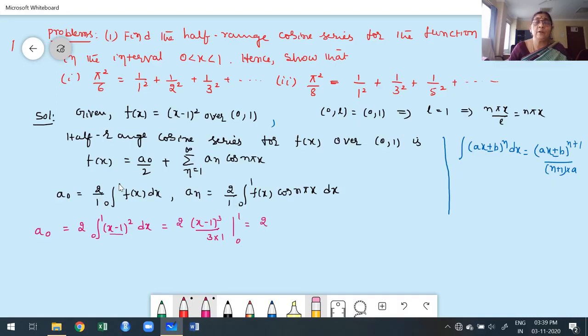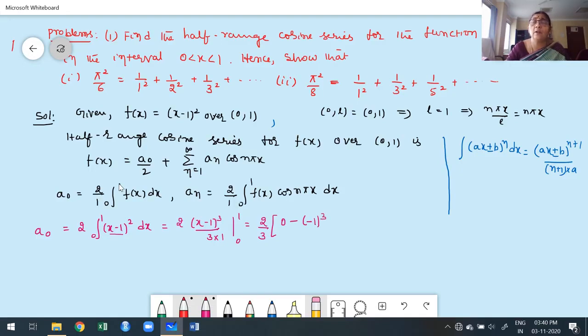Before applying the limit, keep the constant 2 by 3 outside and apply the upper limit. Once you apply the upper limit, 1 minus 1 is 0, and 0 cube is 0 only. Minus the lower limit, x is 0. Most of the students make a mistake here. x is 0 does not give 0. No, x is 0 gives 0 minus 1, that is 0 minus 1 whole cube.